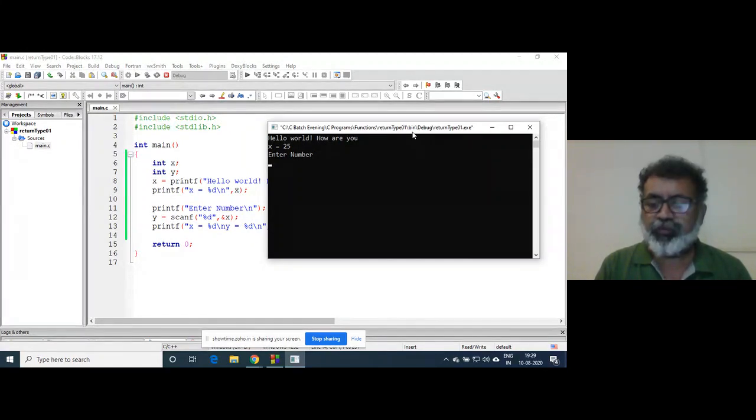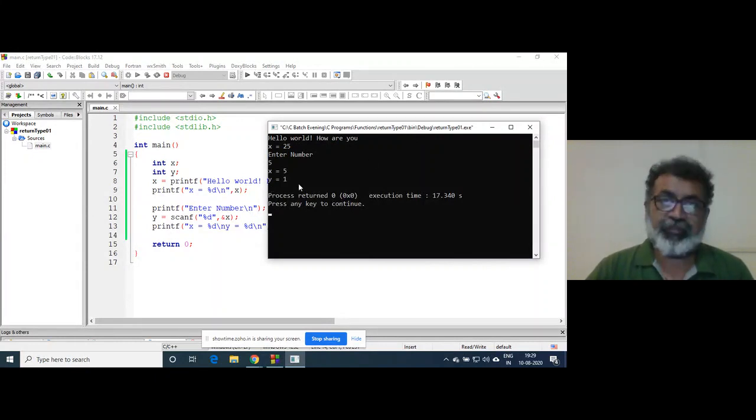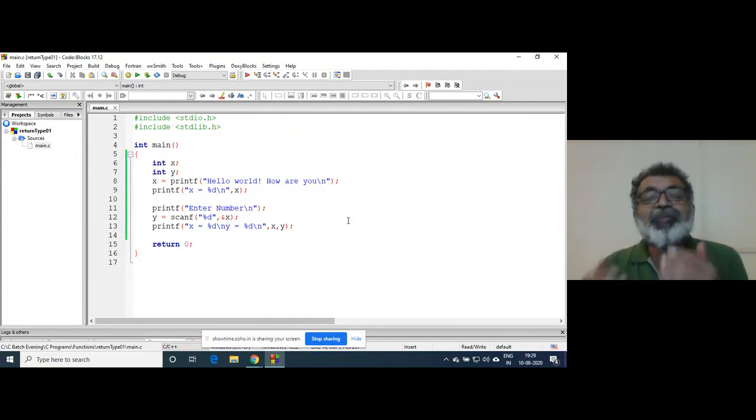So if I enter, suppose, 5, it will print y is equal to 1. So what does it mean? The scanf function returns the number of inputs taken. Right? Sometimes